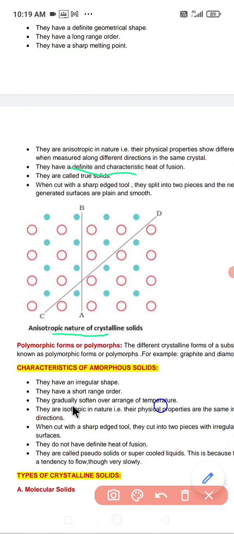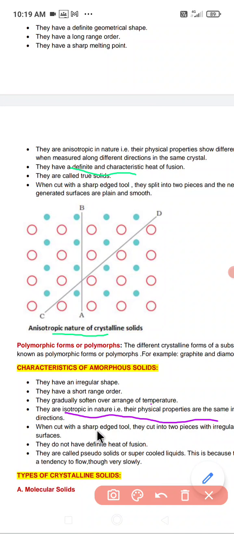They gradually soften over a range of temperature. They are isotropic in nature. What is the meaning of isotropic? The meaning of isotropic is that their physical properties are the same in all directions, unlike the different angles, edges and bases of crystalline solids.